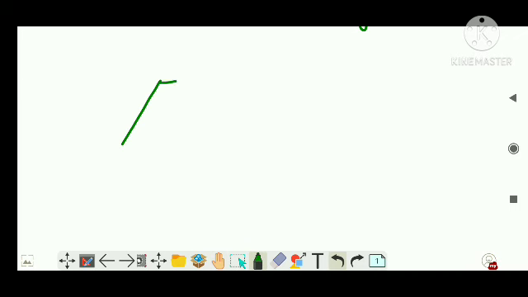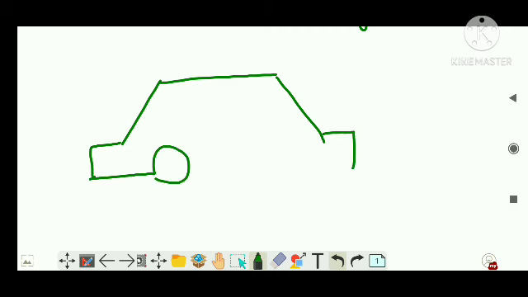So let's take another example. I'm going to draw a car. This is a car, right? Let's say there is a pendulum with a bob, let's say its mass is m.